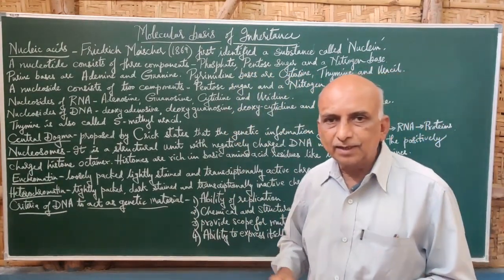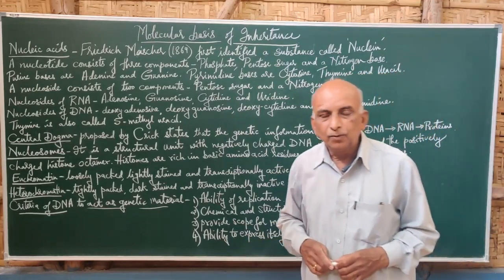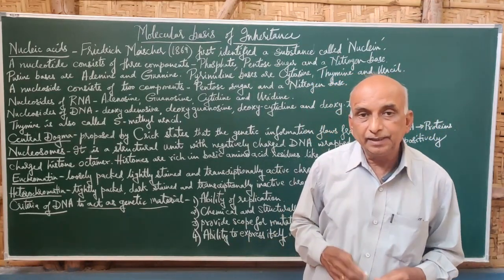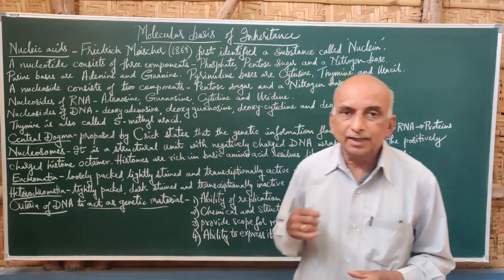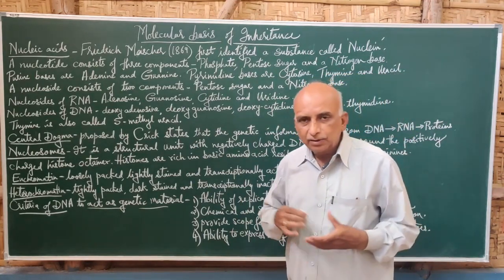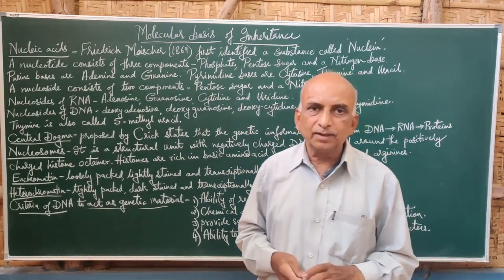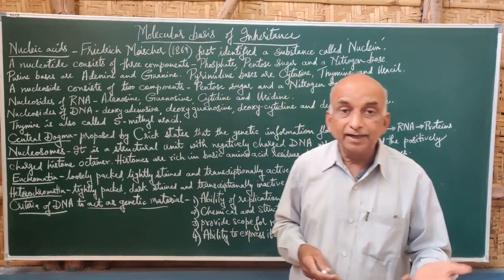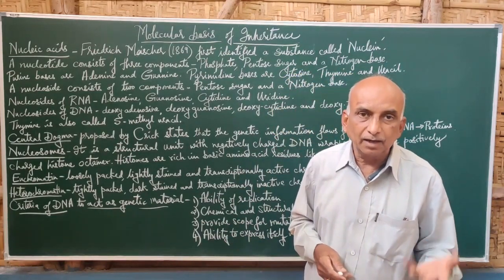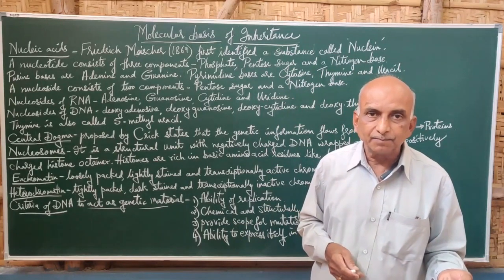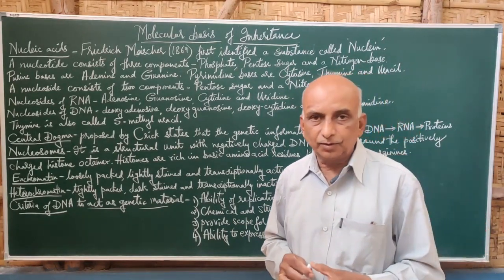Criteria of DNA to act as genetic material. Now, why is DNA the only material to act as genetic material? There are various molecules in the cell other than DNA. There is RNA, there are carbohydrates, there are proteins, and there are many other organic molecules.